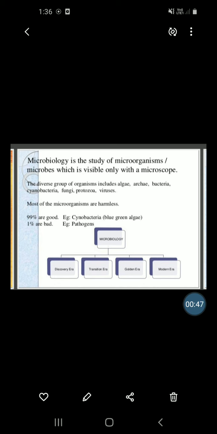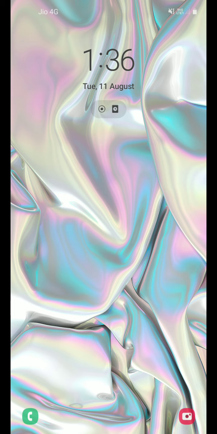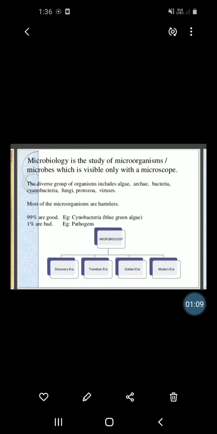To study all categories of microorganisms, for example bacteria, fungi, viruses, especially for the production of alcohols, antibiotics, various vaccines, vitamins, and enzymes. This is the scope of pharmaceutical microbiology.